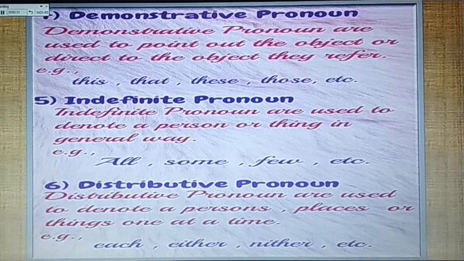The sixth kind of pronoun is distributive pronoun. Distributive pronouns are used to denote a person, place or thing one at a time.